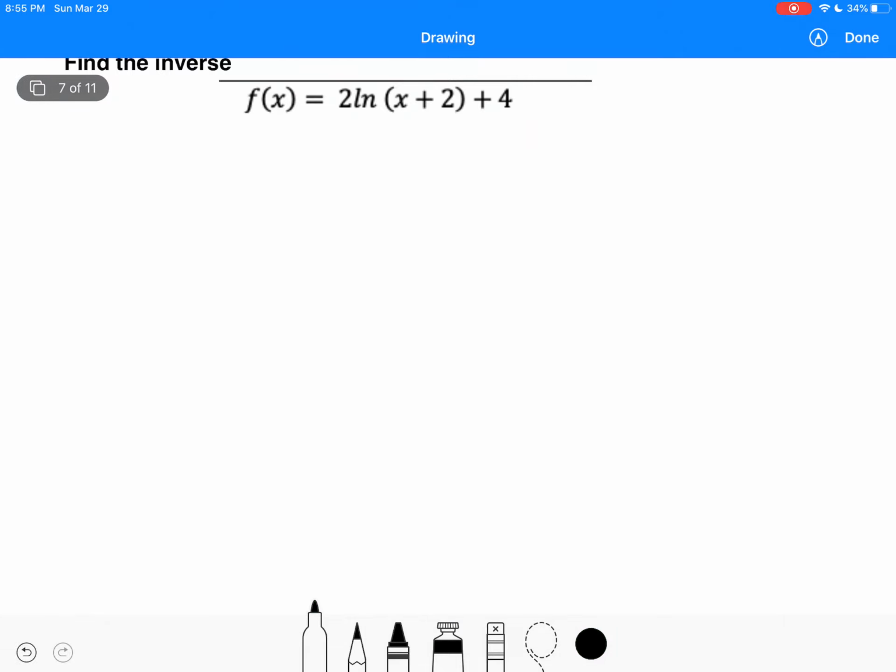Find the inverse. So if we want to find the inverse of this equation, first step, switch x and y. We switched x and y. After we switch x and y, second step, get the log by itself. So is there anything outside of the log we need to get rid of? Yes, we need to move the 4, and we need to move the 2 to get the log by itself. So which one do we move first? The 4.